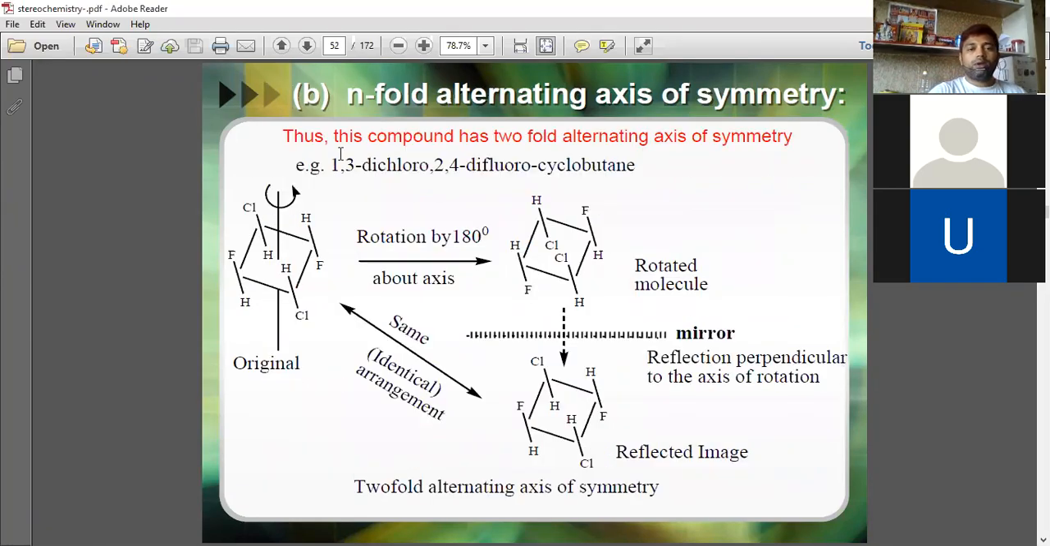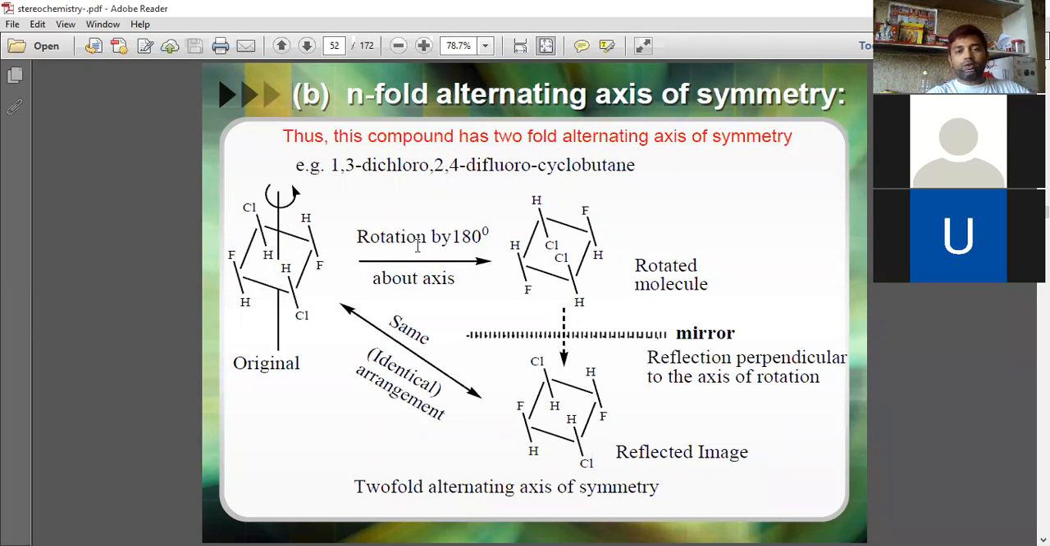And thus it will have a two-fold alternating axis of symmetry. This example is 1,3-dichloro, 2,4-difluoro cyclobutane. This is cyclobutane. This is the original molecule. It is being rotated through this axis.